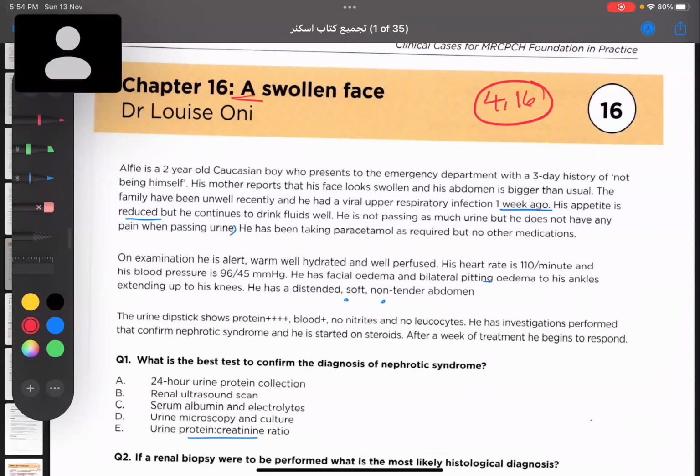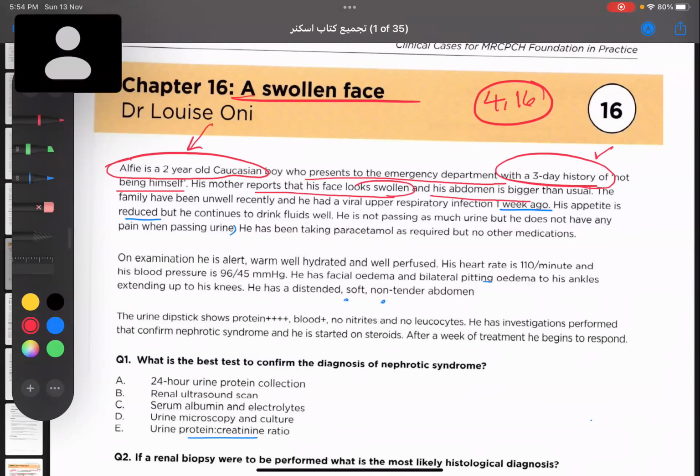Let us see here, a swollen face. Alfie is a 2-year-old Caucasian boy who presents to the emergency department with a 3-day history of not feeling himself. 2-year-old boy and 3 days history. His mother reports that his face looks swollen and his abdomen is bigger than usual. The family have been unwell recently and had a viral upper respiratory tract infection. So there was a history of infection.